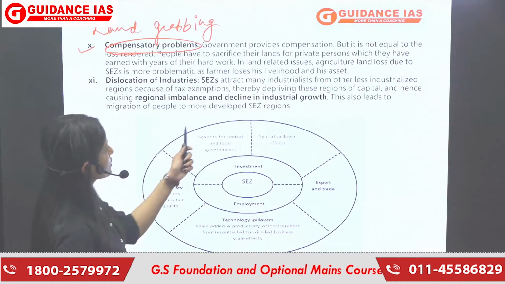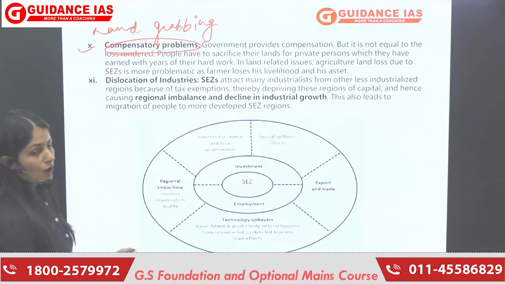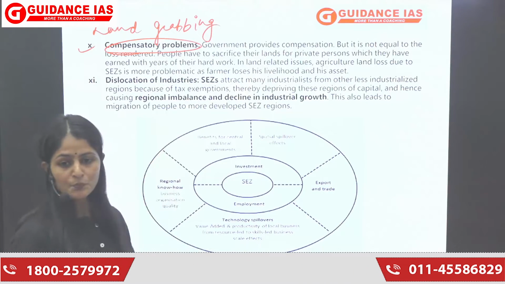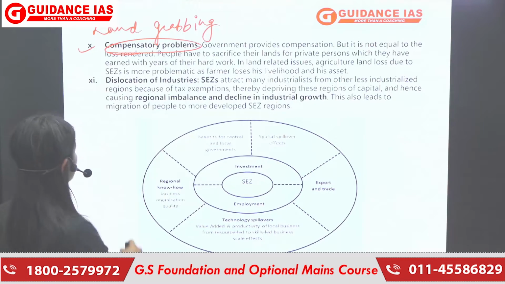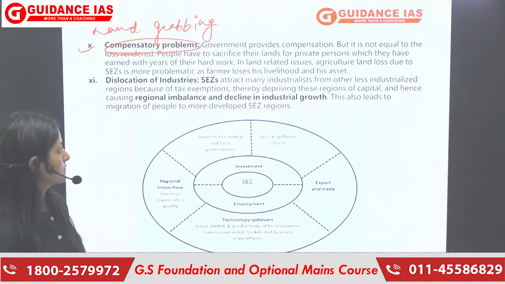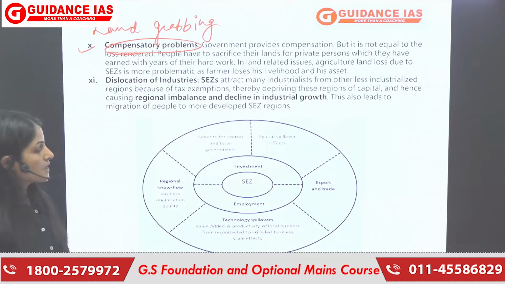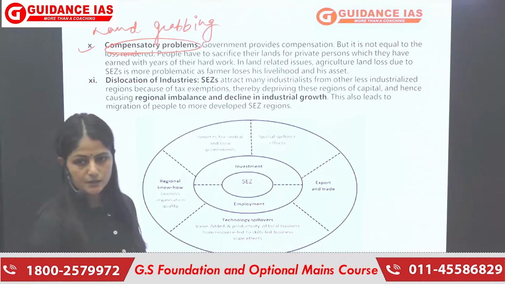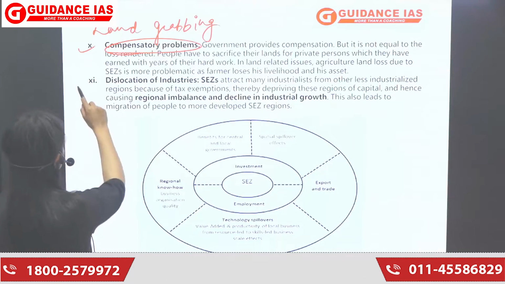Government provides compensation, but it is not equal to the loss rendered. जितना उन्होंने loss उठाया है, the compensation is not at par with it, right? People have to sacrifice their lands for private persons, which they have earned through years of hard work, right? And in return, what they get is not at par with the loss they rendered, right? Next would be dislocation of the industry.